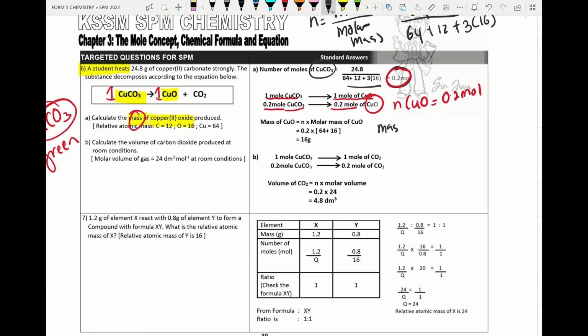Now we try to find the mass of copper 2 oxide. How to find the mass of copper 2 oxide? We take number of moles times molar mass. The number of moles, we take this one, 0.2, the molar mass of copper oxide. Copper is 64 plus 16, so we will get the answer 16 gram.